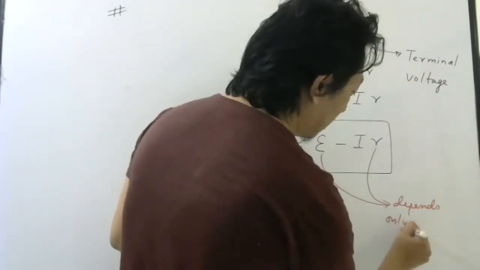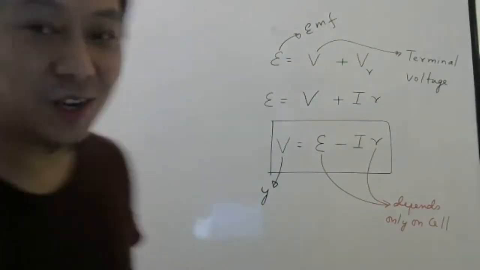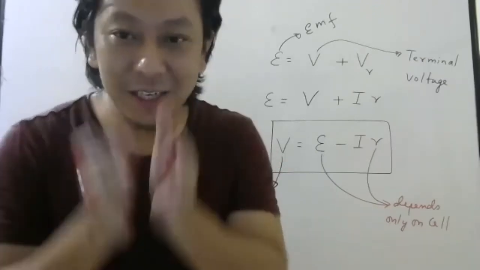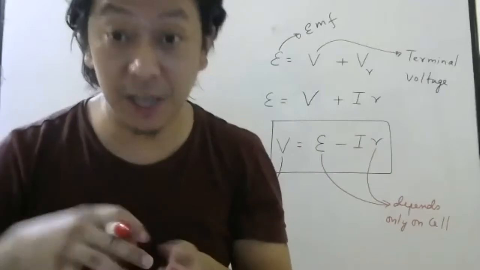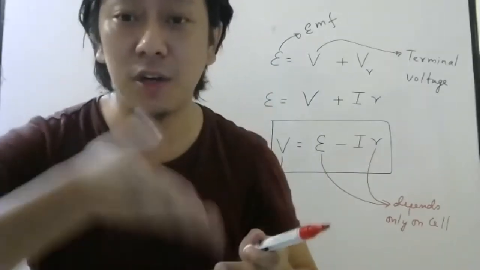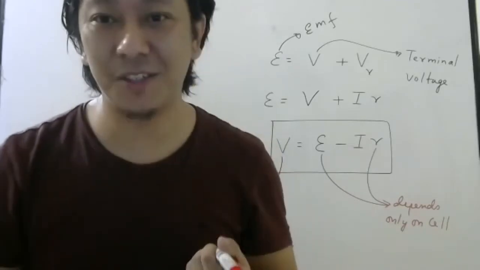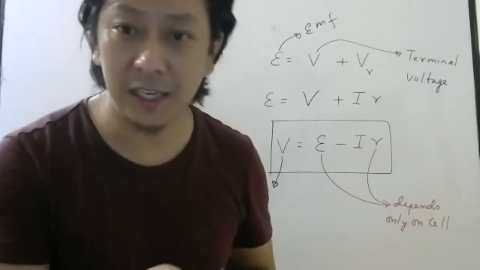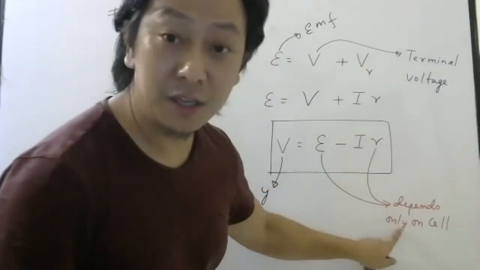only on the cell. Yes, that's why we call it EMF of a cell. So it depends only on the cell. How much EMF will be developed between the rods depends on what kind of electrolyte is used, what kind of rods are used, and what is the resistance of the battery. That will depend on the battery. So these 2 depend only on the battery or cell.